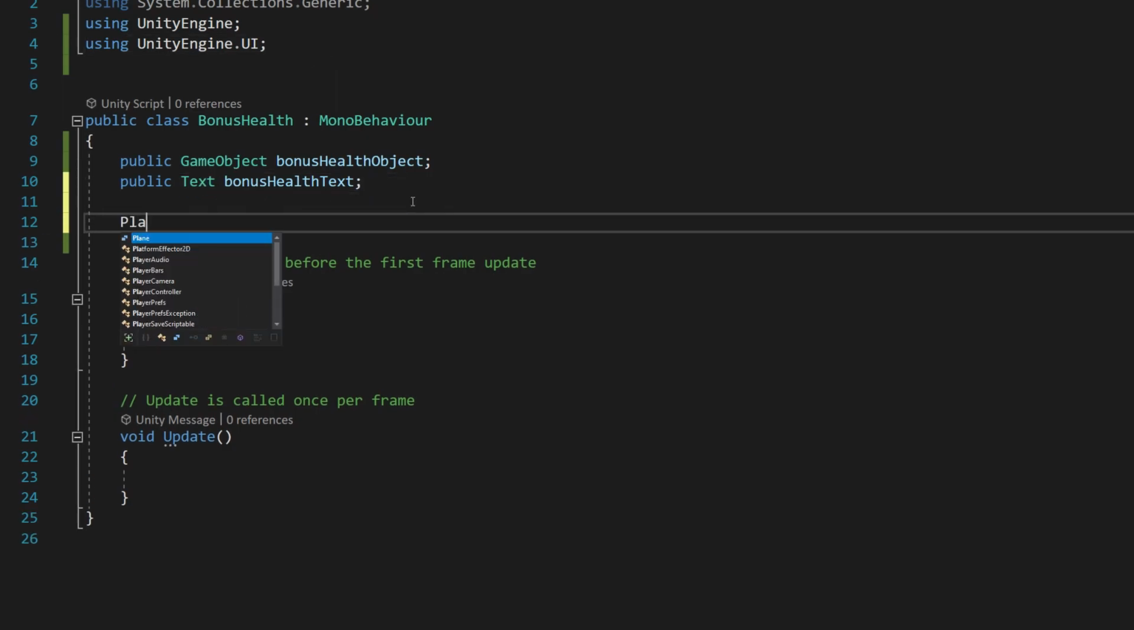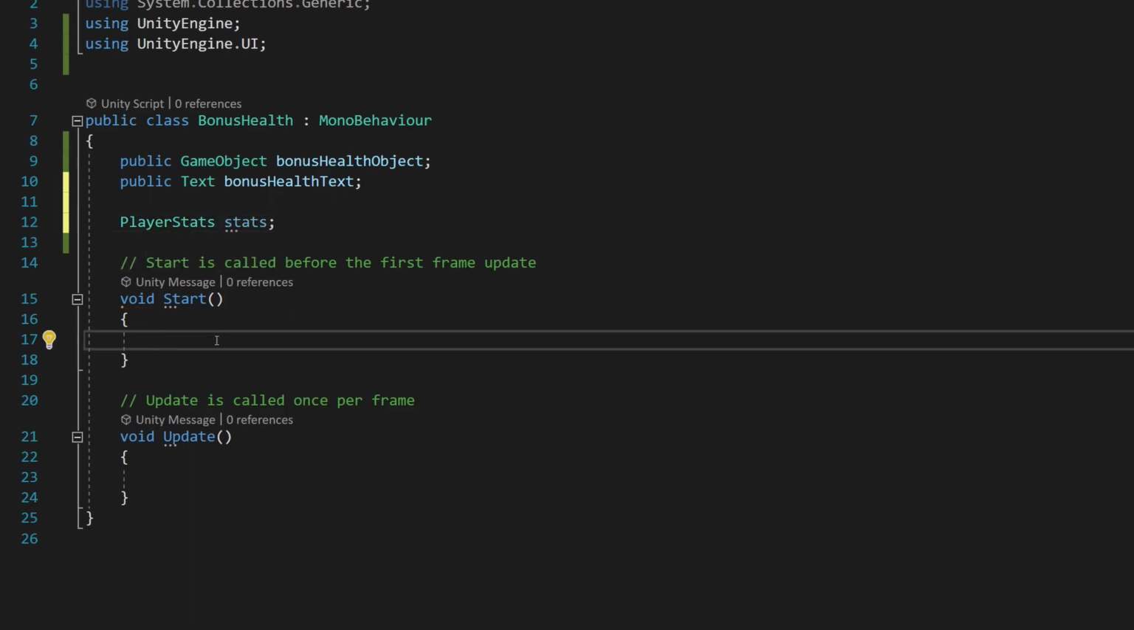Now we can add one more variable. It's going to be player stats, just like that. Next, we'll drop down into the start method and say stats is equal to get component in parent player stats. So it's going to grab the player stats component from the root player object, the very topmost player object.